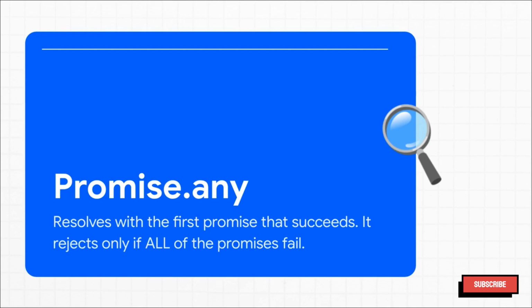All right, now for the optimist of the bunch, Promise.any. It's a bit like race, but it's playing a different game. It's looking for a winner. It will patiently ignore any promises that fail, just waiting, until one of them finally comes through with a successful result. It only gives up and rejects if every single promise you gave it ends up failing.